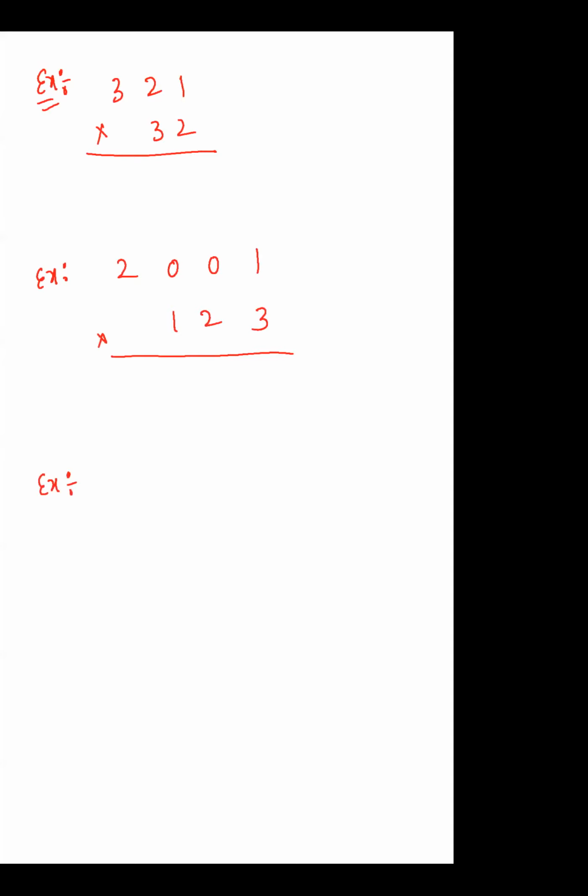So x square plus 3x minus 1 multiplied with x plus 2. The next is x cube plus 3x square minus 2x plus 1, multiplied with x minus 2. Come on, try these 4 problems.